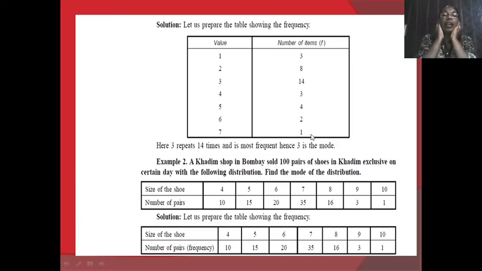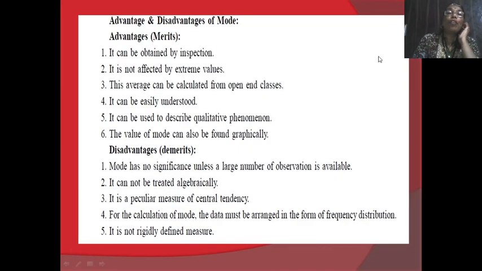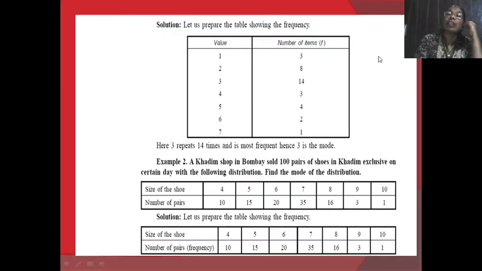Here the value 3 is repeated 14 times. By observing this table, we can easily understand that the value 3 has the maximum repetition. The value 3 occurs 14 times in the observed data, and therefore 3 is the mode value.